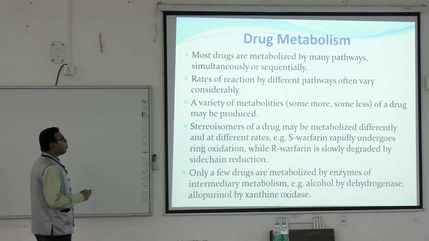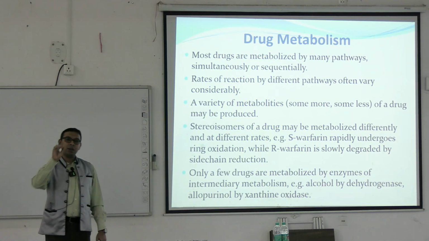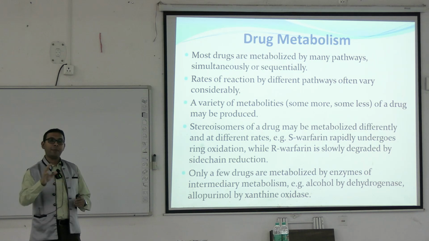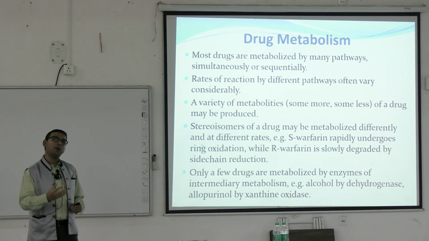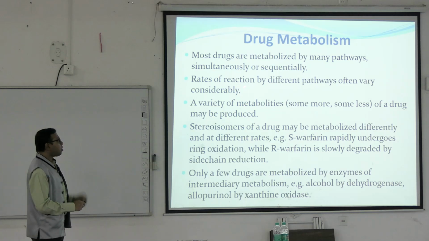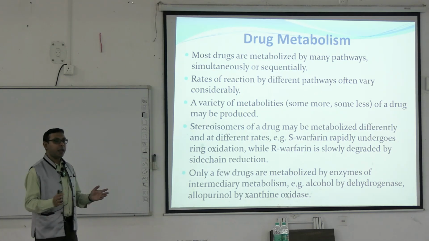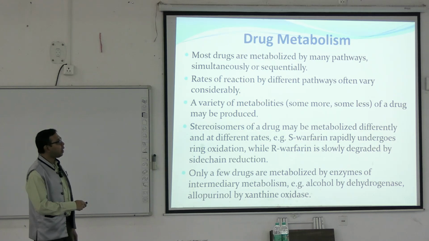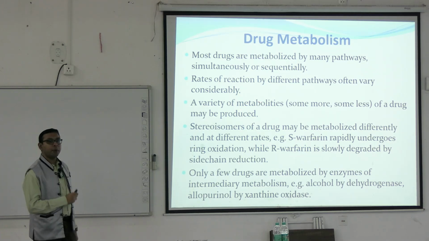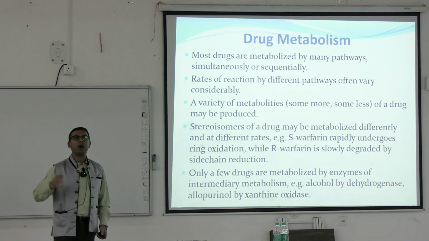In drug metabolism, most drugs are metabolized by many pathways. It is not that only glutathione conjugation happens to a drug. The drug may be conjugated by glutathione as well as glucuronide. Rates of the reaction by different pathways often vary considerably. So, there may be heterogeneity, and a variety of metabolites, some more, some less, of a drug may be produced. This is to give you an idea about how drugs are metabolized.